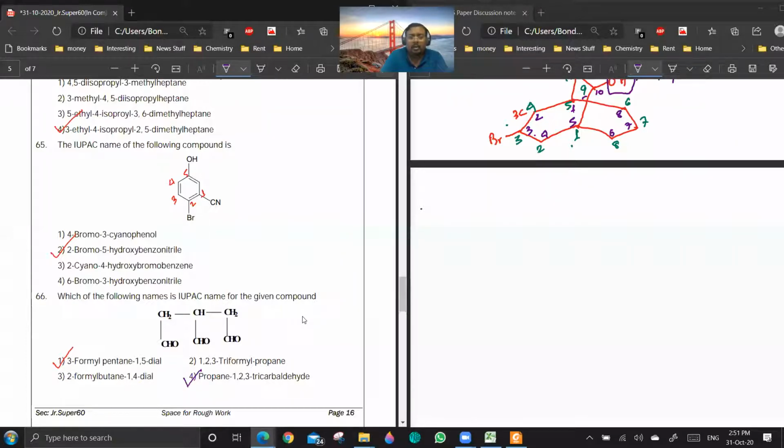But if you are assuming it to be chain terminating, when you are using the oxo prefix, you can include the carbonyl carbon as a part of the parent chain. Are you getting the point? So in case of CHO, we don't consider it a chain terminating group because even if it is a substituent, we can include it in the parent chain.